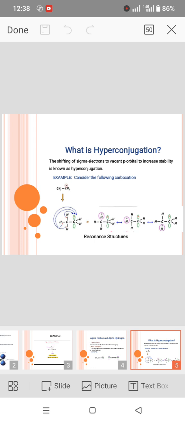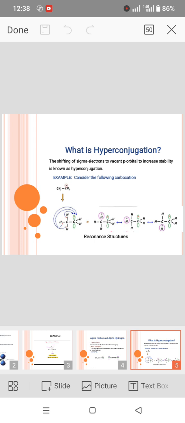The positive charge on the carbon atom shows that there is a vacant p orbital, and in order to stabilize this molecule, we have to fulfill the requirement of this empty p orbital. This empty p orbital can be fulfilled in the presence of alpha carbons containing alpha hydrogens, and the sigma bonds are another important need for hyperconjugation.